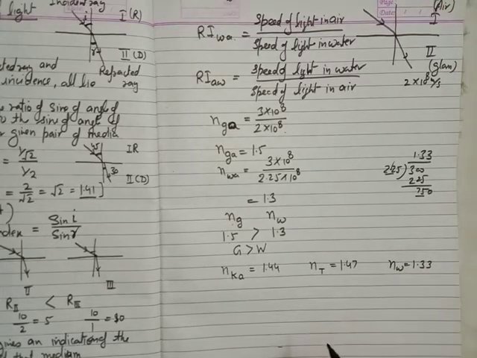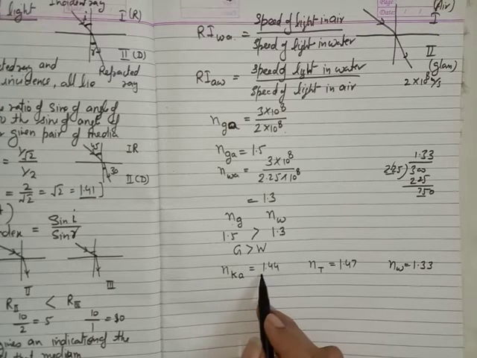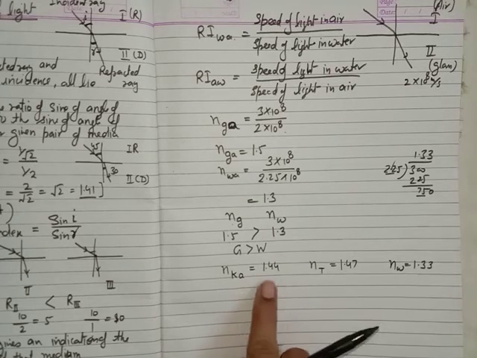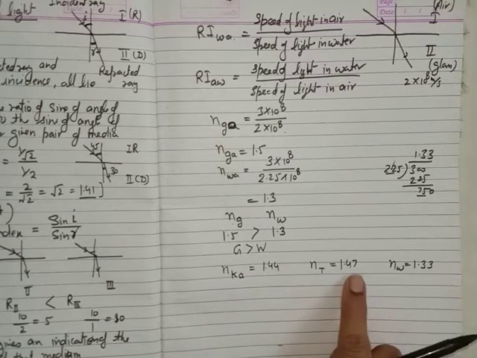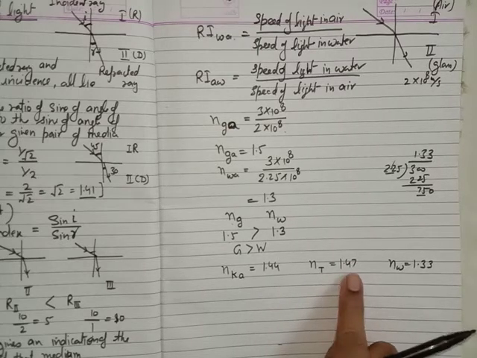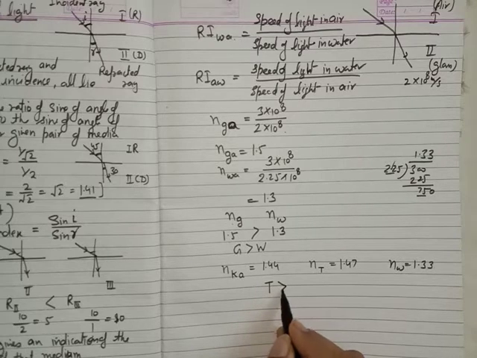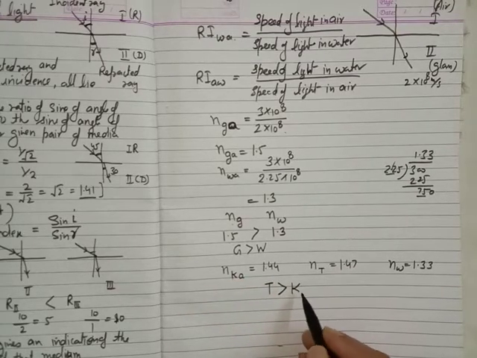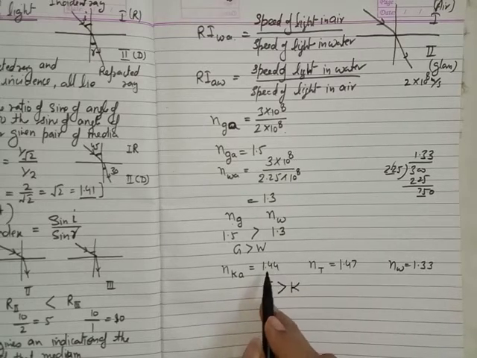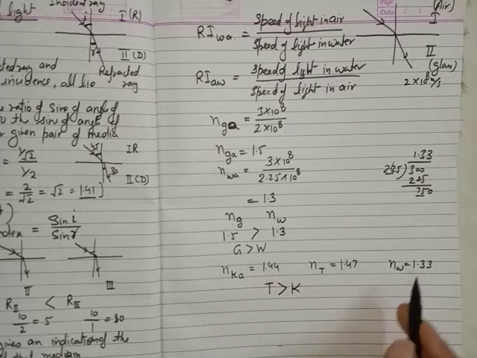And according to the question, you have to find in which medium the speed of light is fastest. Now we know that the refractive index explains how dense the medium is. This medium has the highest refractive index. It means the turpentine is denser as compared to the kerosene oil, and this kerosene oil has a higher refractive index as compared to the water. It means it is much denser as compared to the water.